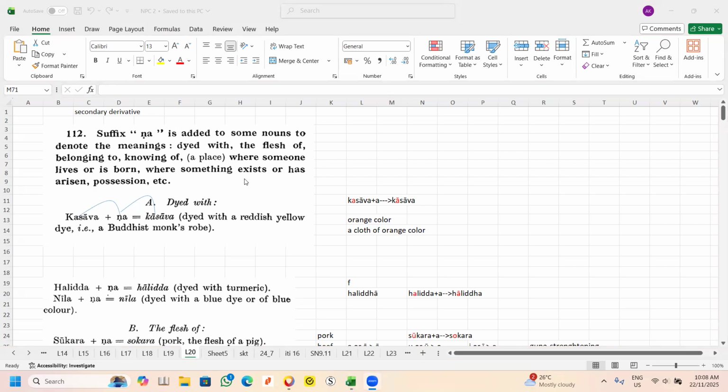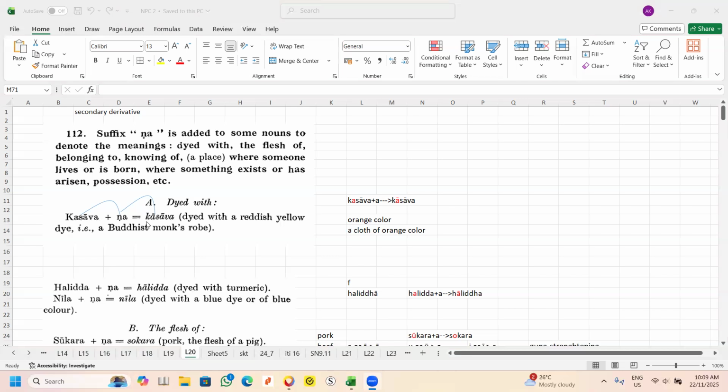Today, this secondary derivative is the second set. For those who missed the last class, if you look at it here, can you see my cursor? You look at kasāva. So kasāva technically is kasa plus R. The R here is added to the last. It's not added in between, it's added to the last vowel.